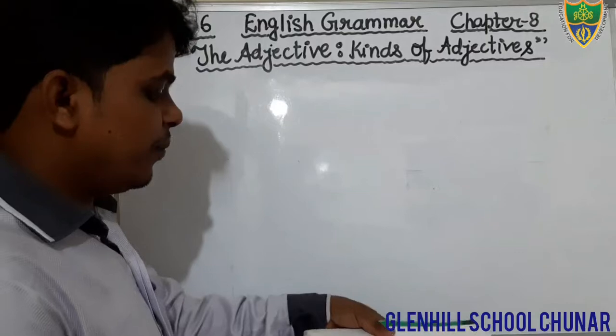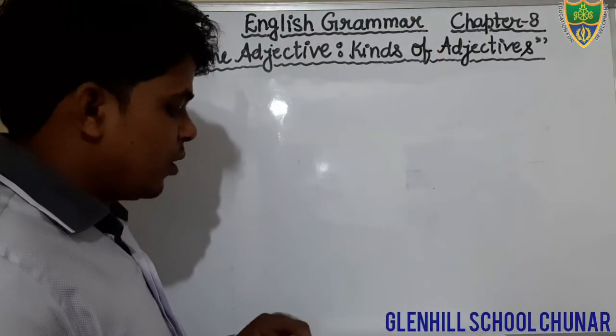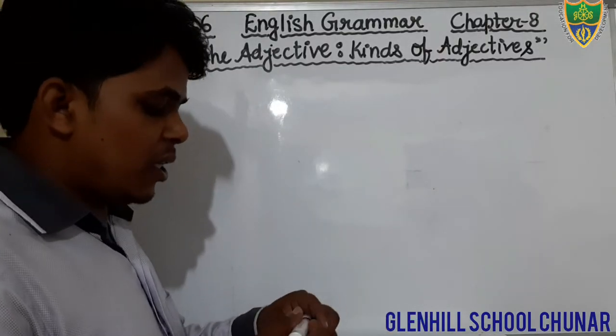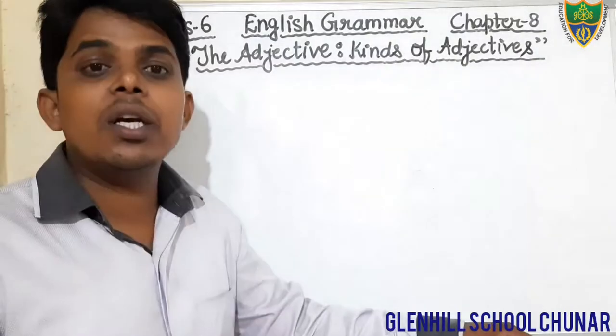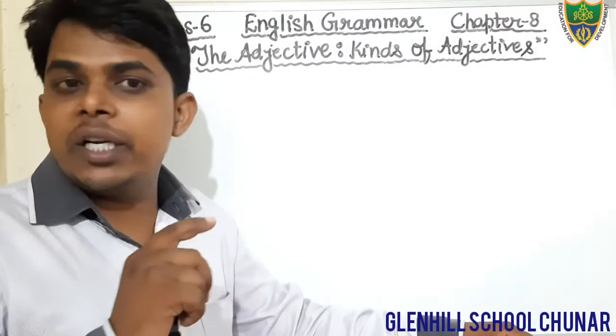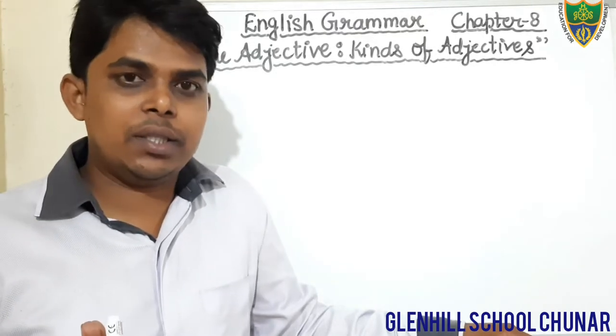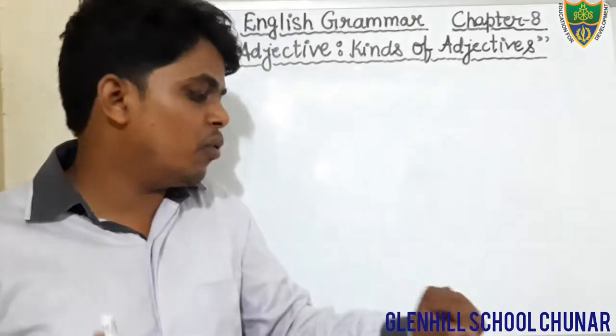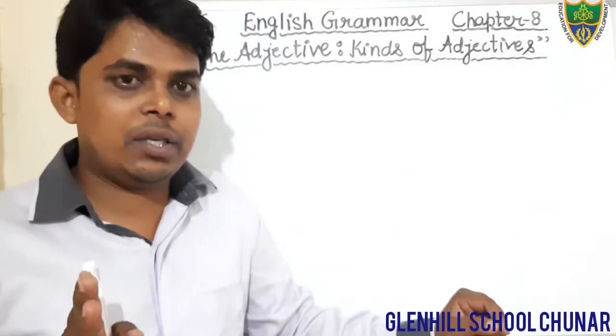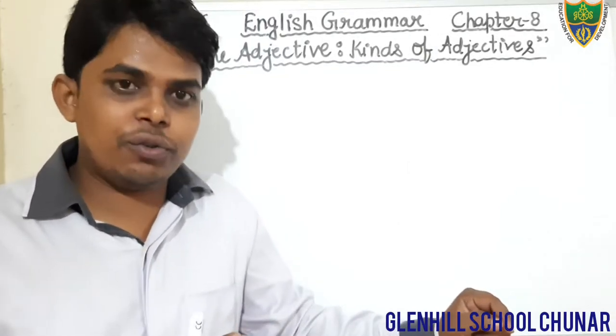Dear students, just see this question. What was the question? Underline the adjective. You have two sentences given, and you have to underline the adjective. And you have to also tell the kinds, which kind it belongs to.